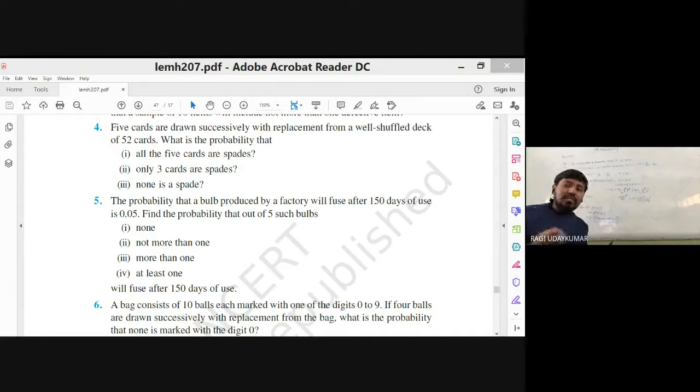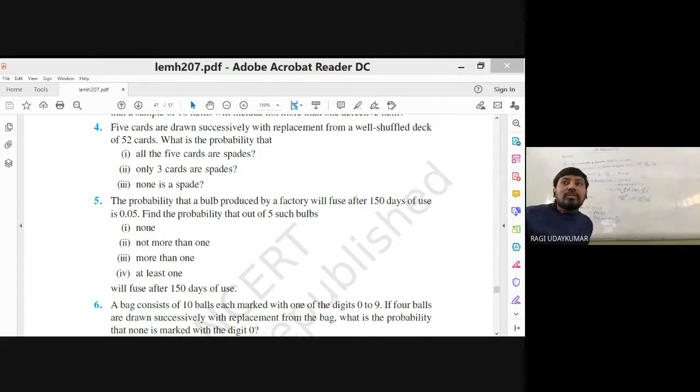4 balls drawn is nothing but 4 times the trials are done. So in that situation, what to do? N is equal to 4 should be taken. And probability of P is equal to 1 out of 10, because getting the digit 0 is called a success. That is the probability of success. Probability of failure is 1 minus that.